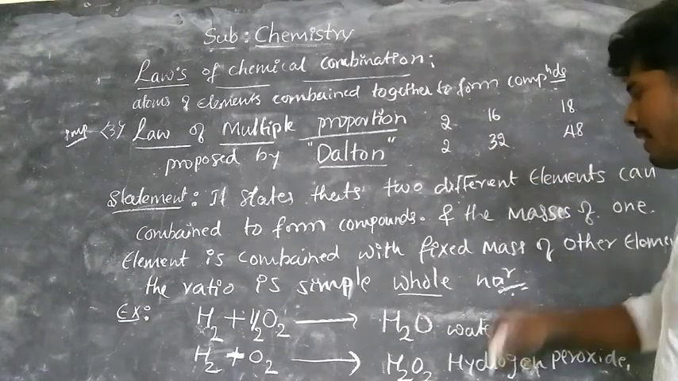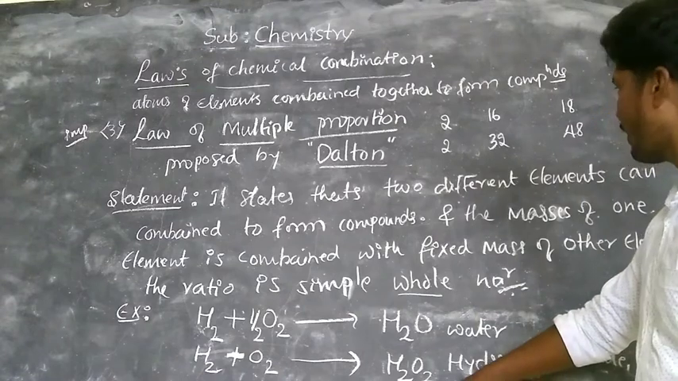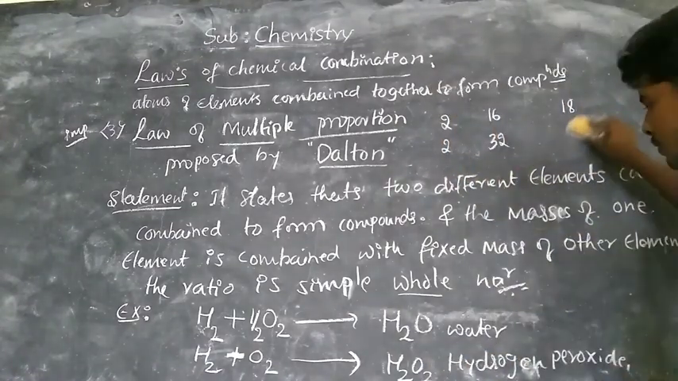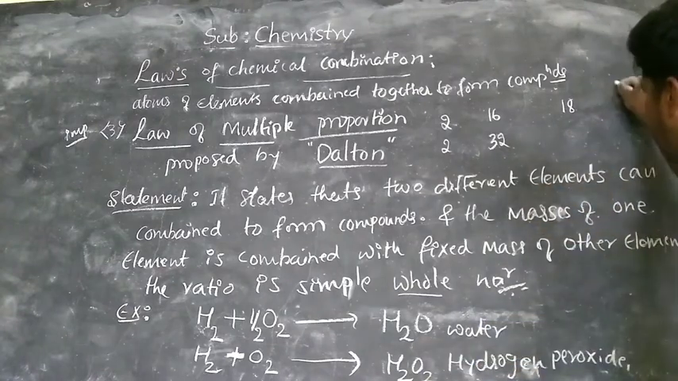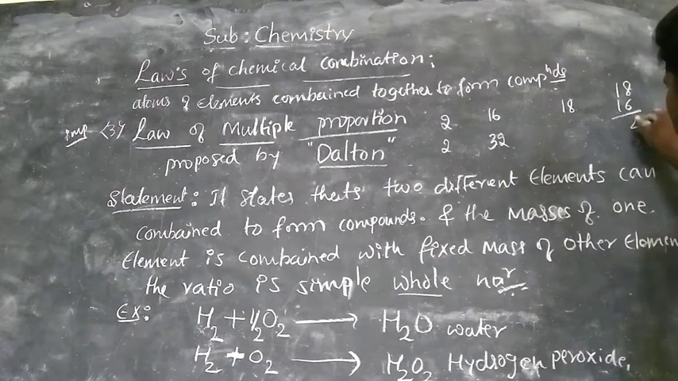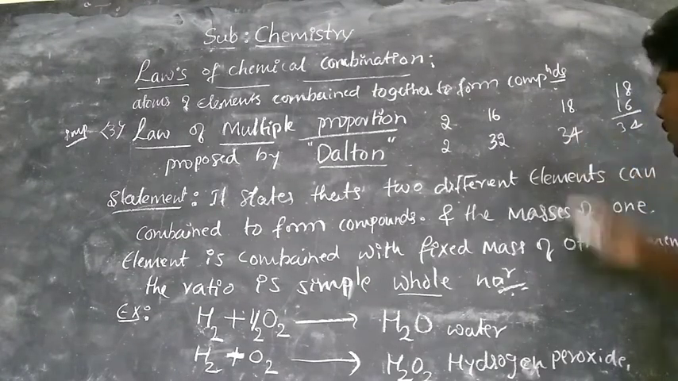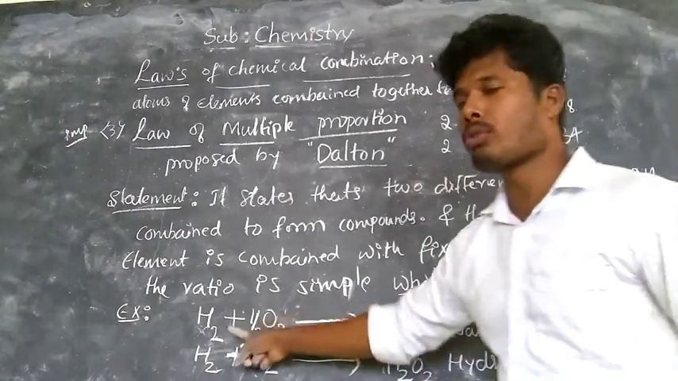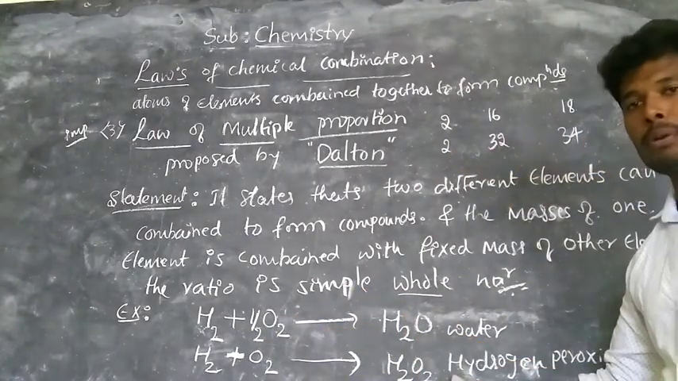So in total you get 34 for hydrogen peroxide. What is 34? For water, 18, and one more oxygen is 16. Therefore you get 18 plus 16, 34. These are the masses of hydrogen, oxygen, water, and hydrogen peroxide.